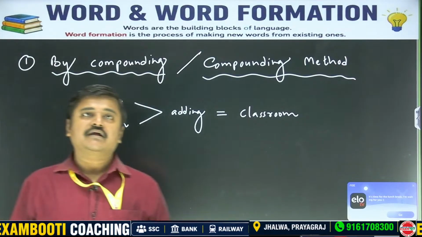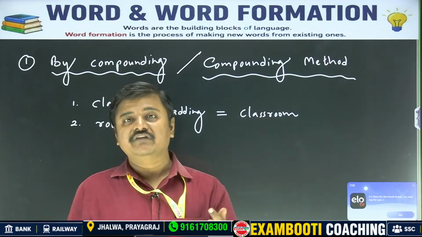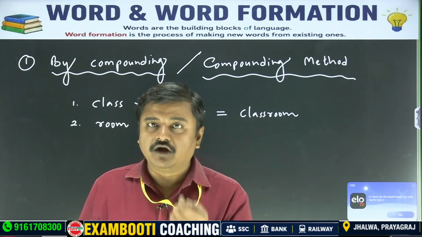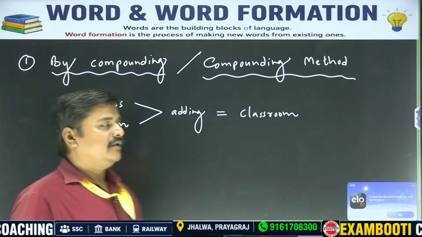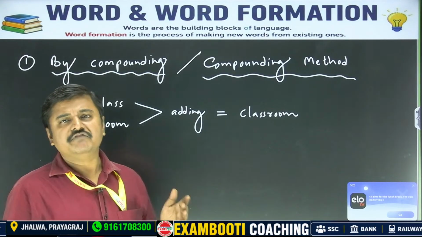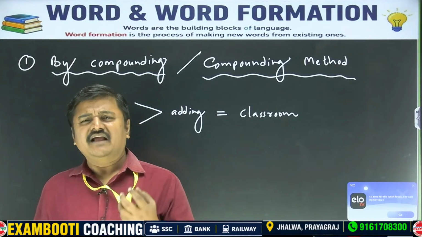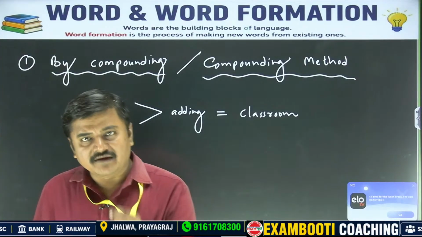Now this word classroom is the result of compounding. We will say that we form this word by compounding. This is called compounding. And there are so many words in English we get by compounding. This is an easy word actually because we are discussing basic level English.